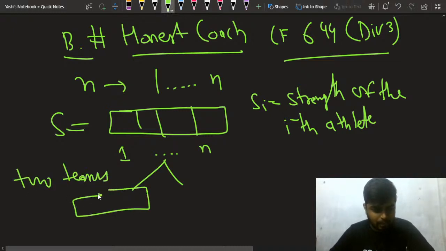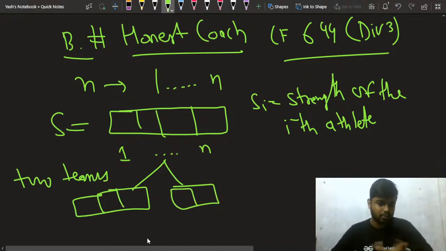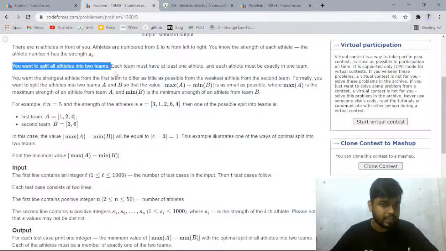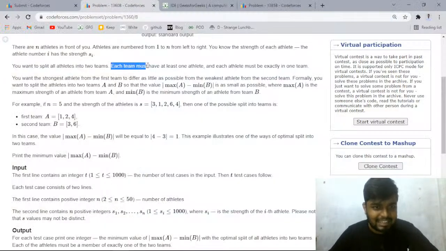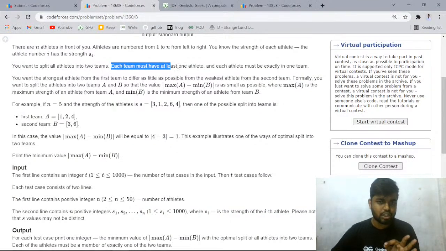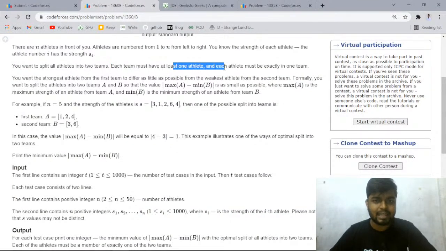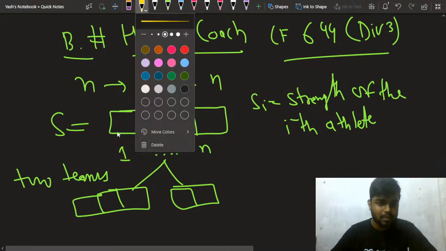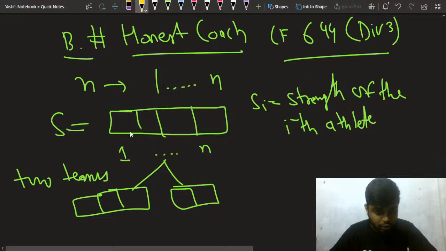Let's say you take some number here and some here, depending on the case. We'll see how we need to divide. Each team must have at least one athlete, and each athlete must be in exactly one team. Let's suppose you are at this athlete.